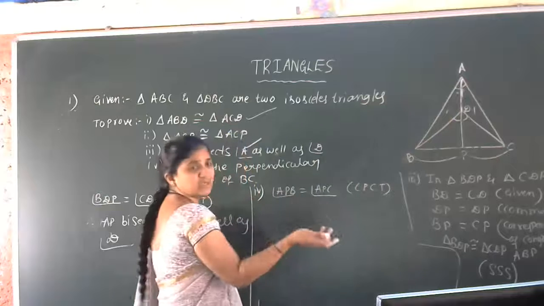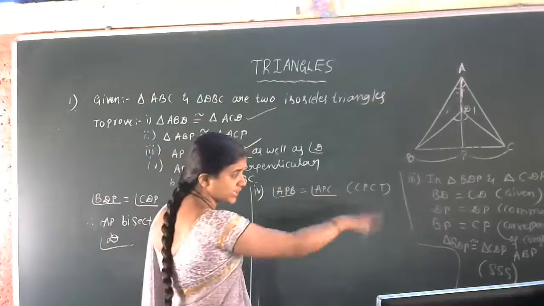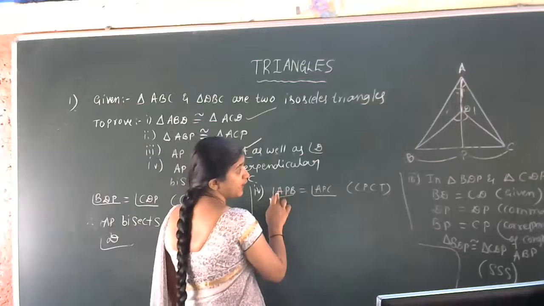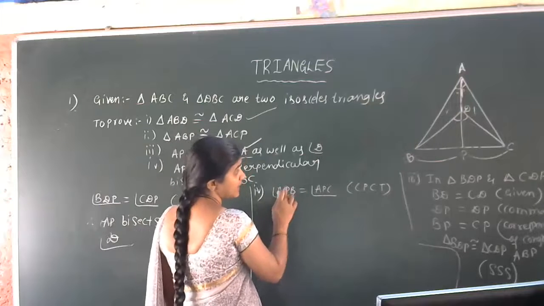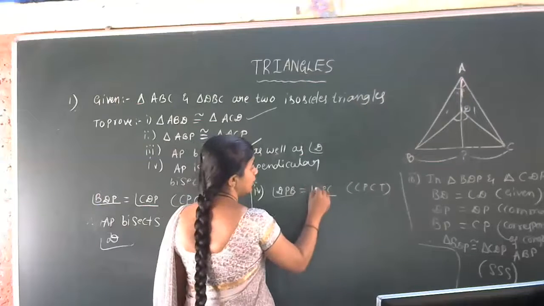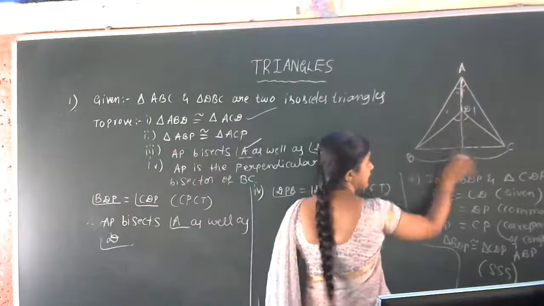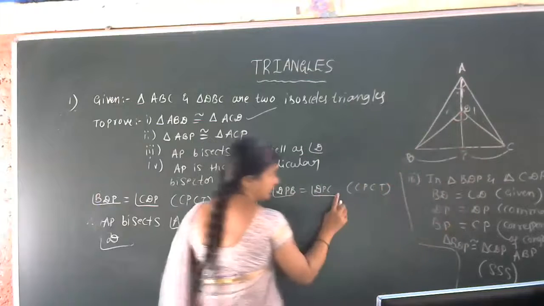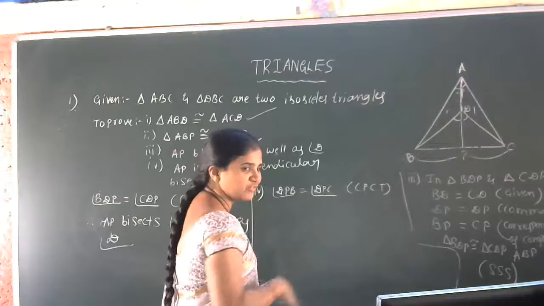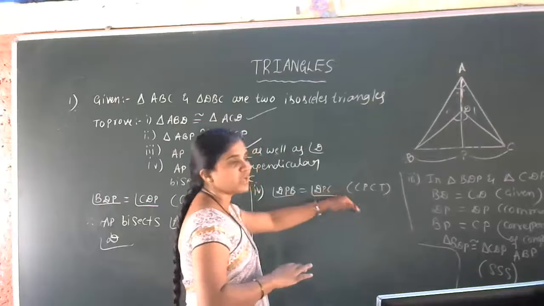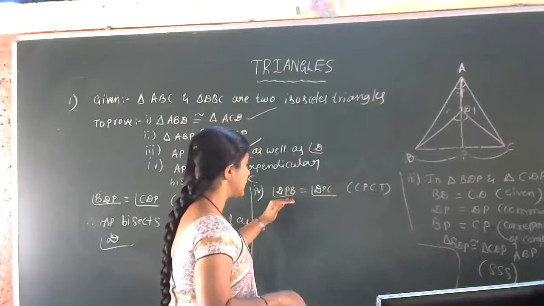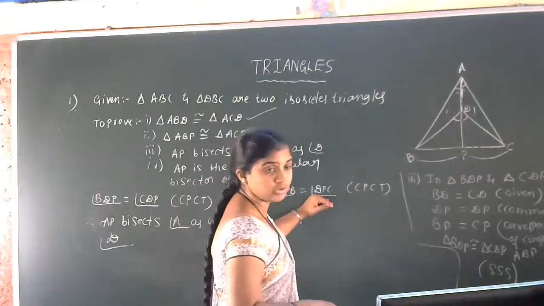Let us solve this with the help of the third proof only. We have the third proof on the board, no? So let us write it in the form of DPB instead of APB. So we'll take this as DPB, which is equal to DPC. Angle DPB is equal to angle DPC, CPCT, APB also, right? Okay. So that is for the second CPCT. So now we are going to take the help of the third pair of congruent triangles. So angle DPB is equal to angle DPC.